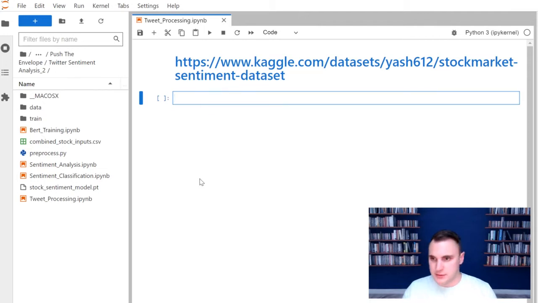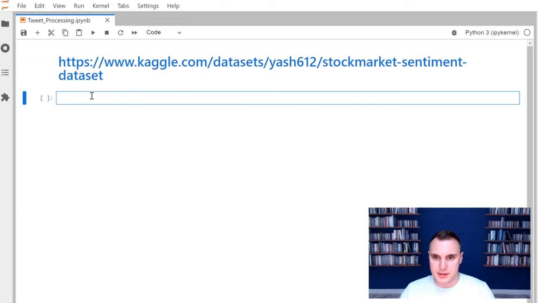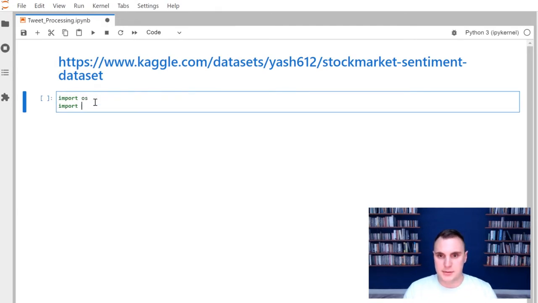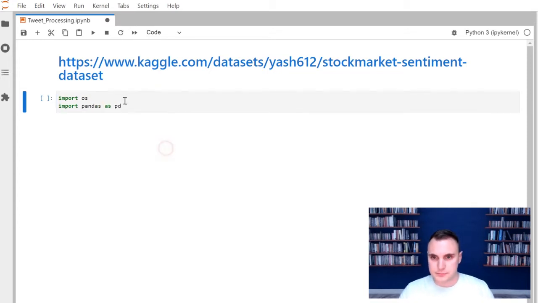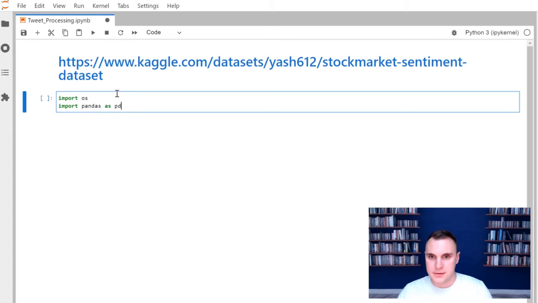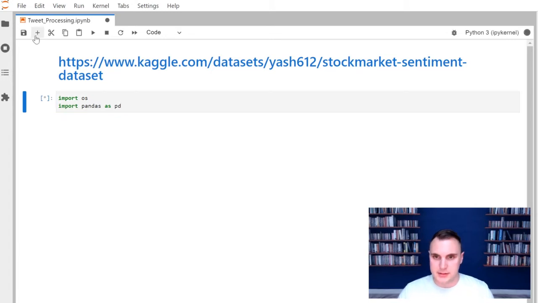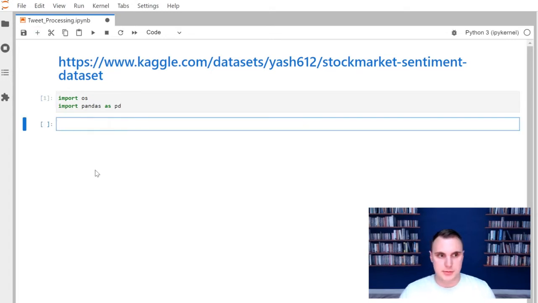So the first thing we need to do is, let me close this side a little bit. We just need to import os and import pandas, and go ahead and run that cell. And once we do that, we can start actually importing our data. So I'm going to call this data.